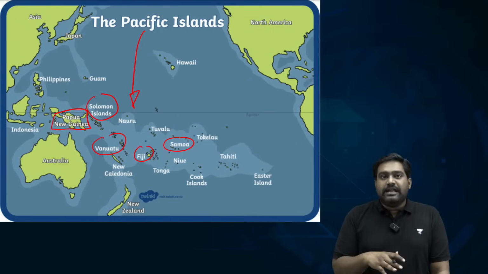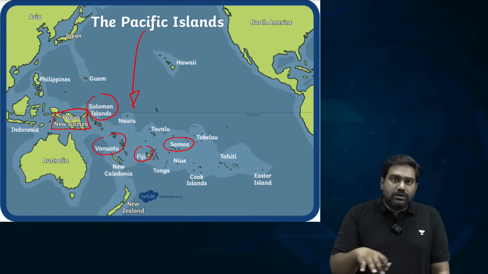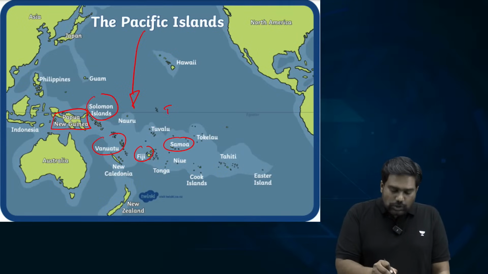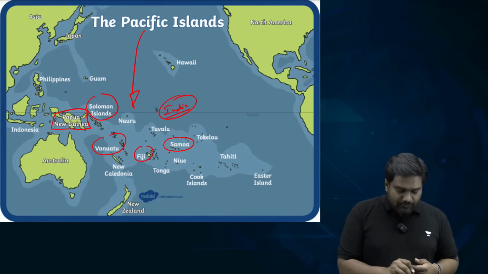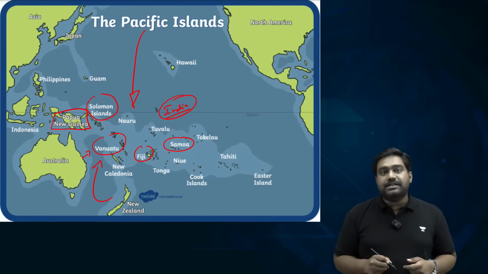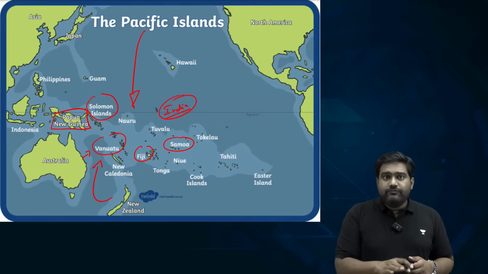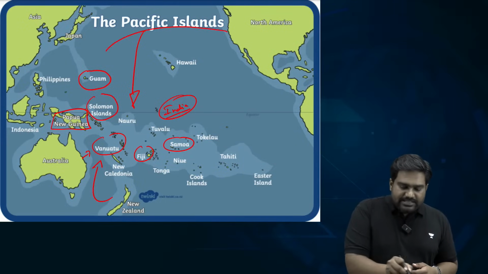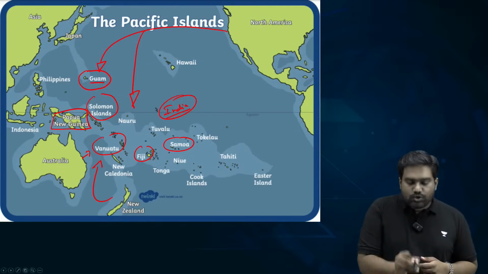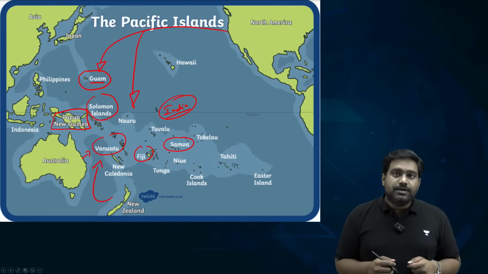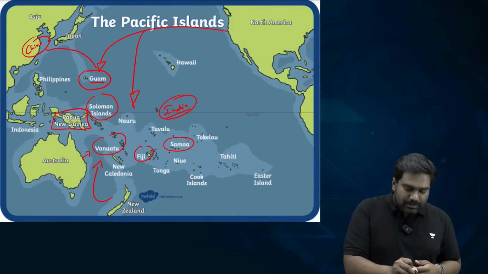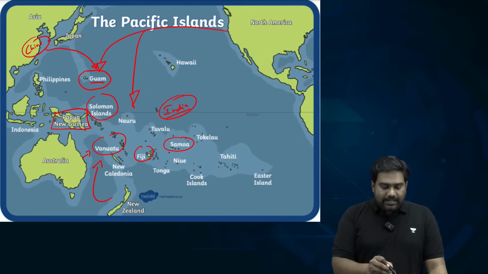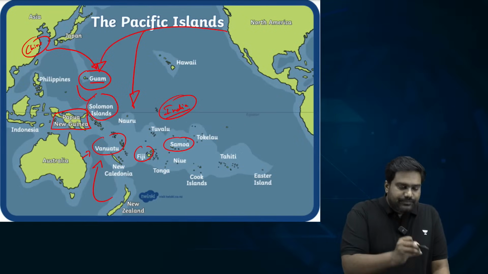So these Pacific Island nations, they are already part of their own regional grouping. And India works closely with them because there is a great power competition which has begun in the region. Traditionally, Australia and New Zealand were very influential here, given the proximity of these countries. Even United States was very influential because there is an American territory here, that is Guam, where US has a major naval base. But of late, China has been projecting its influence into the region. It has even signed a security agreement with the Solomon Islands.